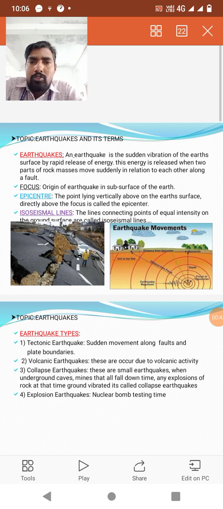So below the subsurface of the earth, or beneath the earth, some disturbance is happening. Due to the disturbance at that point, a hazard or disaster happens in the subsurface of the earth. At the same time, the surface of the earth is also affected. That is simply called an endogenous hazard.